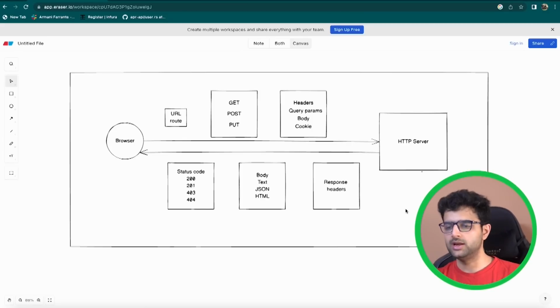The HTTP protocol is a very famous protocol that you can write on your own, but usually in every language, they create some very nice libraries that make it very easy to create HTTP servers, because the use case is very common, right? An HTTP server needs to accept a route, a URL, the type of the request, and a bunch of these things.